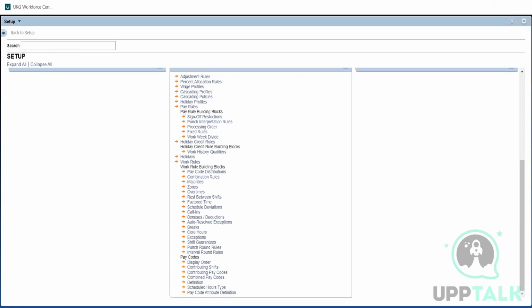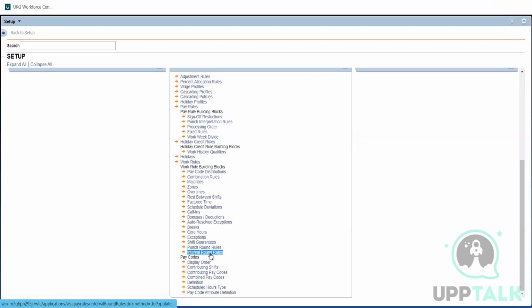But go through the document. That will give you clarity how we are doing it in Kronos, what time it will round back, how it is rounding back. And then we will go through. Interval round rule is not needed, right? Okay, we are not using interval round rule. Like 99%, they will not be using interval round rules. We will go with the punch round rule.